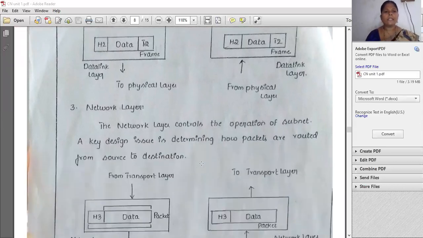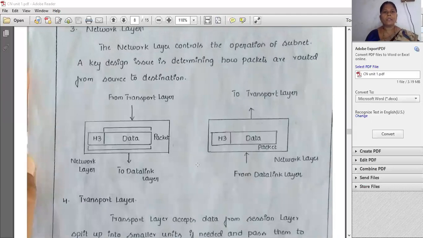So the third one is the network layer. In the network layer, it controls the operations of the subnet. The subnet is the central controller unit which controls the stations. Here a key design issue is determining how the packets are routed from source to destination.